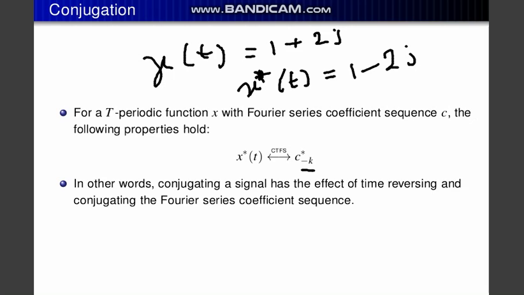After doing CTFS, what can you get? You will get the previous terms, minus 2j becomes 2j, and so on. All the things will be minus with the kth term. In other words, conjugating a signal has the effect of time reversing and conjugating the Fourier series coefficient sequence. In a previous lecture, we learned about the time reversing formula, so that will reverse the coefficients.